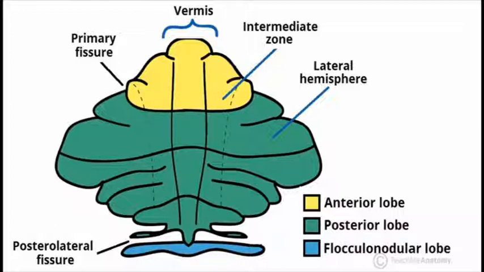And there you can find the lateral hemispheres, the left lateral hemisphere and the right lateral hemisphere. There are also fissures, called the posterolateral fissure, and it also has lobes like the anterior lobe, posterior lobe, and flocculonodular lobe, which is also called the vestibular lobe.